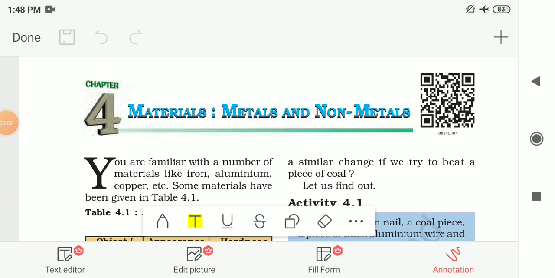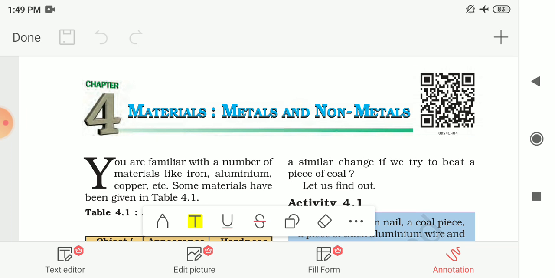Hello students, in this video we are going to study the keywords and textbook solution for chapter number 4. The chapter name is Materials, Metals and Non-Metals. Class 8, Subject Science, NCERT. So before starting that, let me recall what we had learned in this chapter.